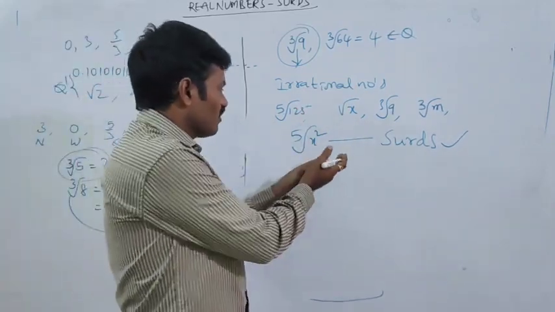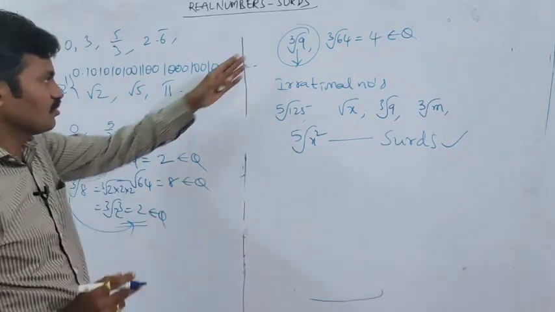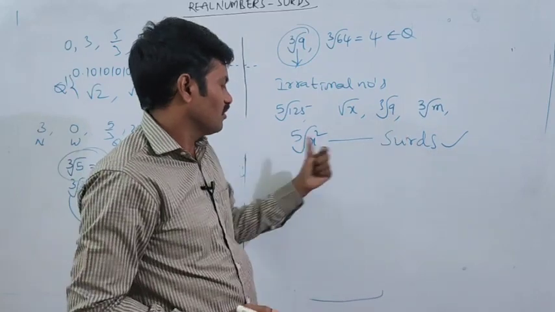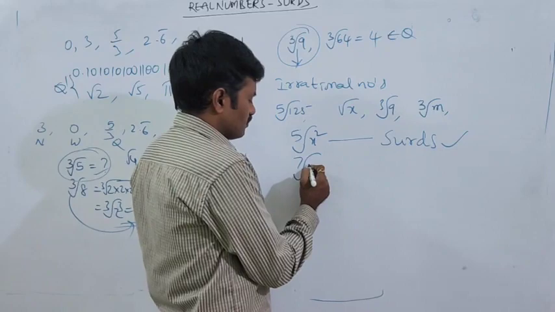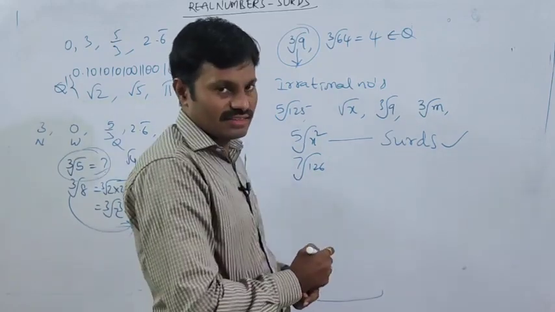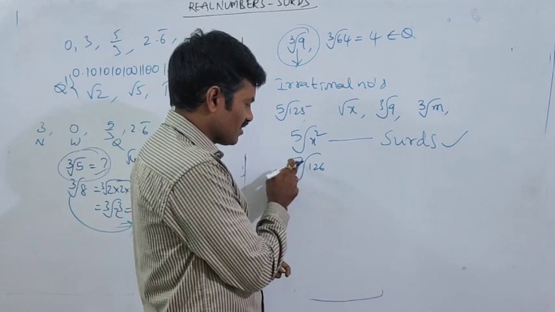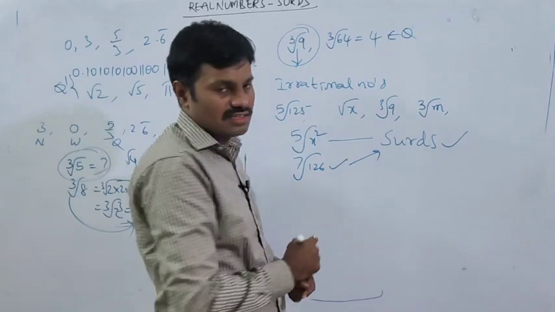What is the general form of the surd here? Can you guess? Cube root of 5, cube root of 9, fifth root of 125, root x, cube root of 9, fifth root of x square, or seventh root of something, number 126 like this. Is it possible to express 126 as a power of 7? No. So in this case we call it a surd.